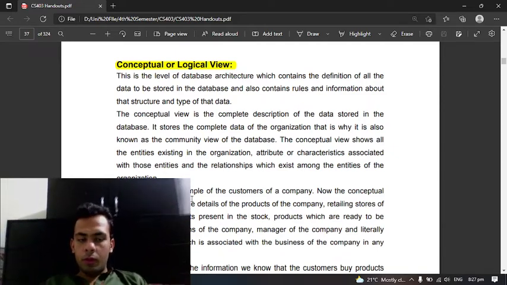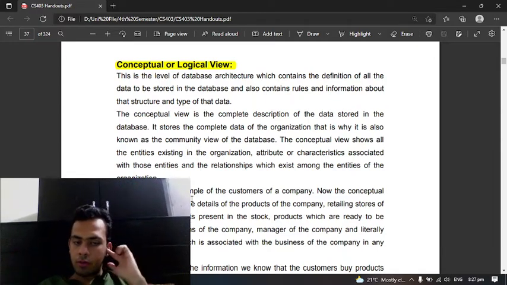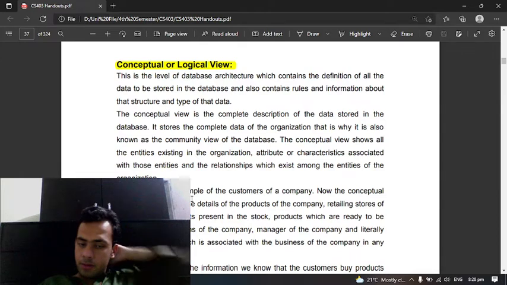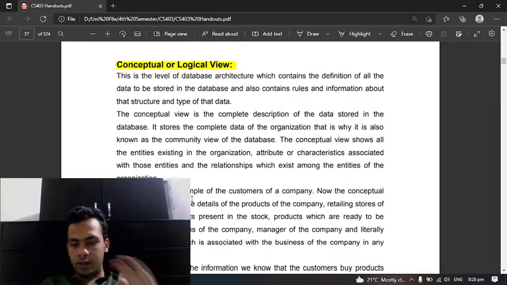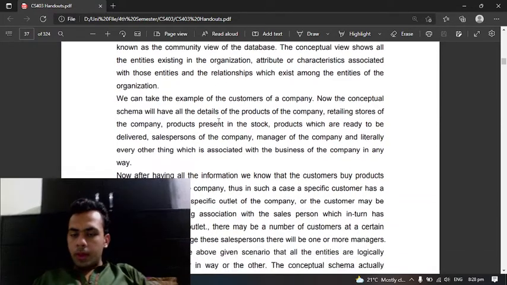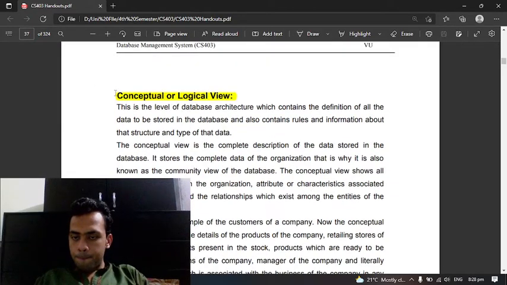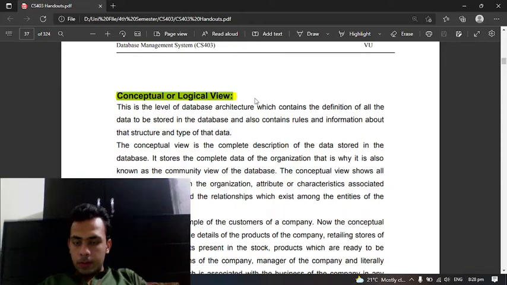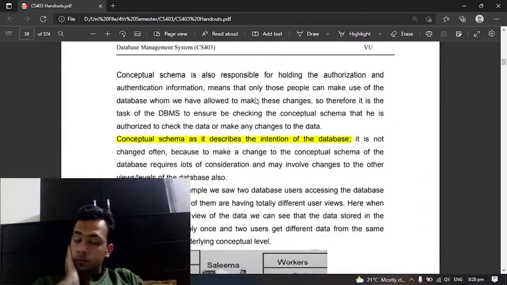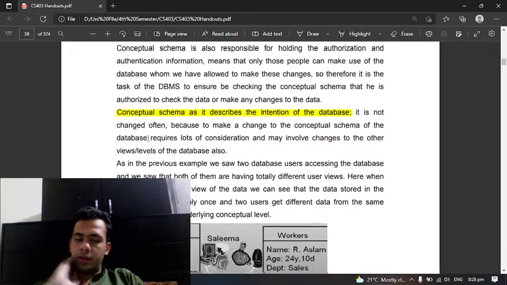The conceptual view shows all the entities existing in the organization, attributes or characteristics associated with those entities, and the relationships which exist among the entities of the organization. So we can take the example of the customers of a company. Now, the conceptual schema describes the intention of the database.